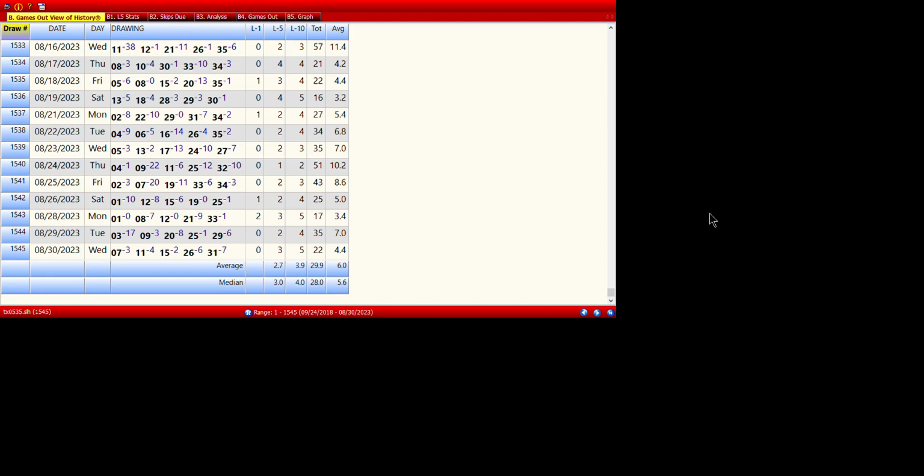Now, another thing I may be able to do, and I'm going to have to try this and then let you know if it works. I may be able to copy my file from the Advantage Plus into the Advantage Gold, open it up and use that, and then add on the drawings that are missing.